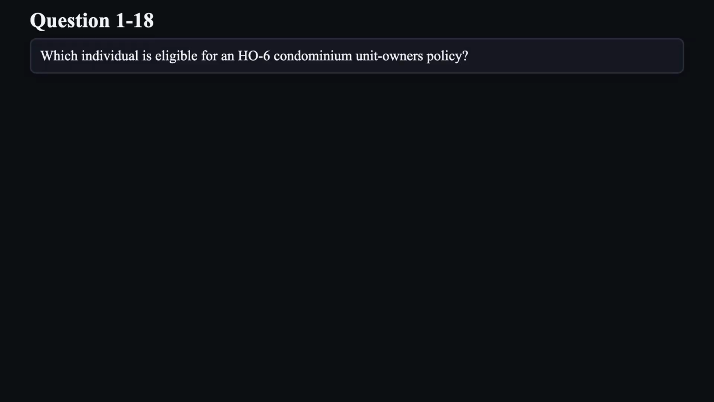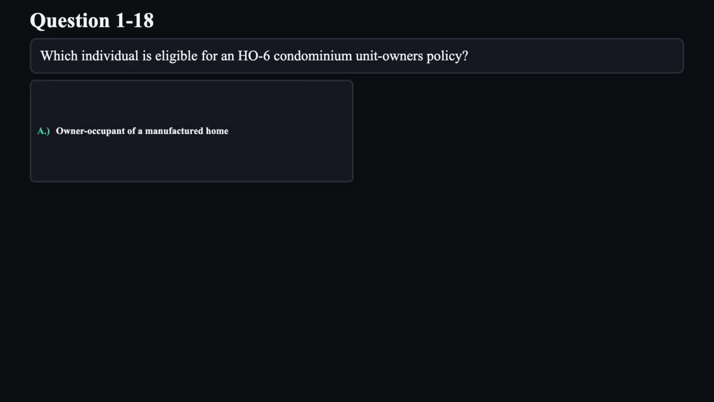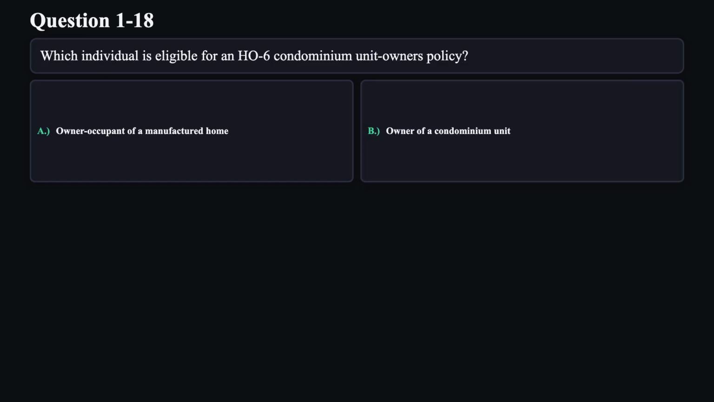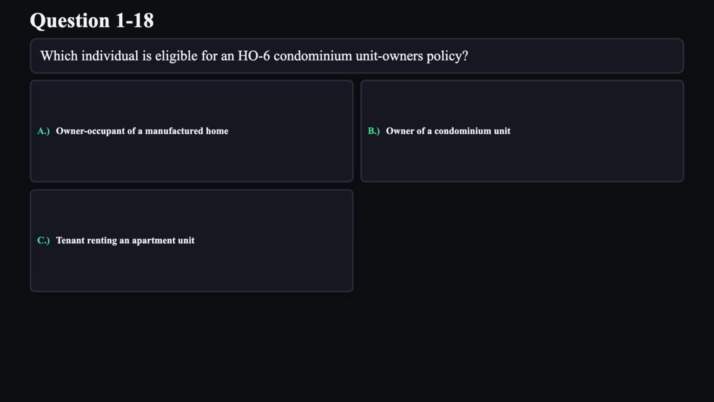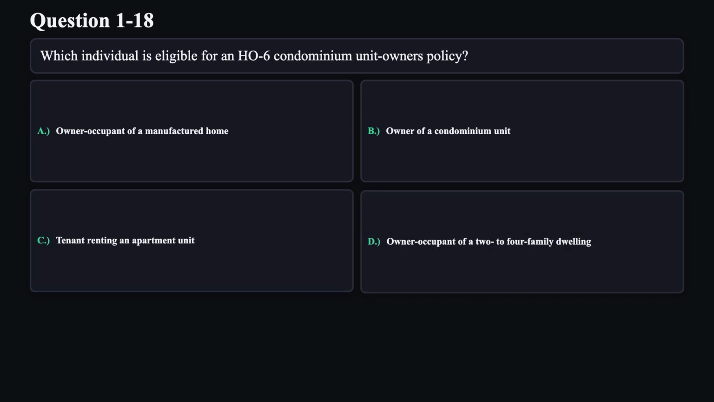Question 18. Which individual is eligible for an HO6 condominium unit owner's policy? A. Owner-occupant of a manufactured home. B. Owner of a condominium unit. C. Tenant renting an apartment unit. D. Owner-occupant of a 2 to 4 family dwelling.